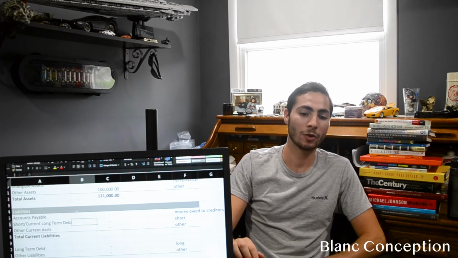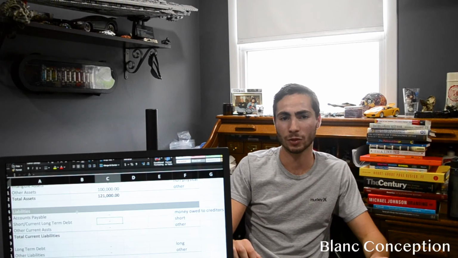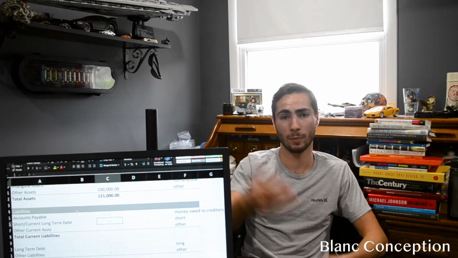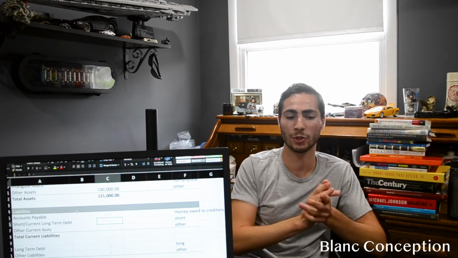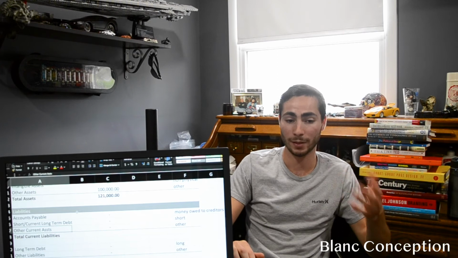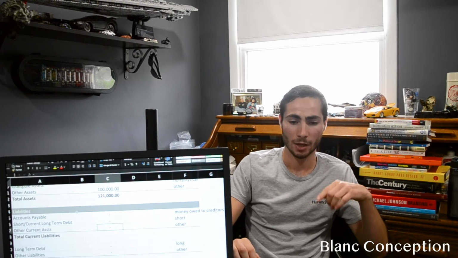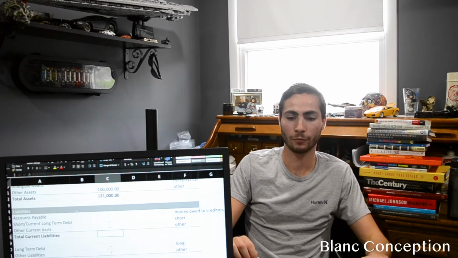Next category down, short-term debt you have. So that's going to be, say your mom gave you $10. You owe the money back to her. So short-term right there. Anything less than 3 months, that would be short-term. And then any other current liabilities. Not sure why it says assets. But any other current liability, that's going to go there. And just add that all up for the total.